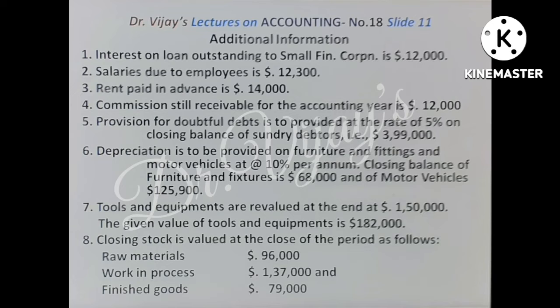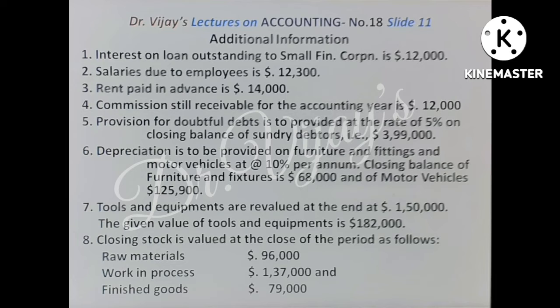The following additional information is furnished. Interest on loan outstanding to the small finance corporation. It is an expenditure which is outstanding. You will show it in the profit and loss account debit side and the balance sheet as a liability. Salaries to the employees outstanding also should come in the profit and loss account debit side, added to salaries. Rent paid in advance to be shown in the profit and loss account debit side, but to be subtracted from rent. Commission still receivable for the accounting year should come on the profit and loss account credit side.